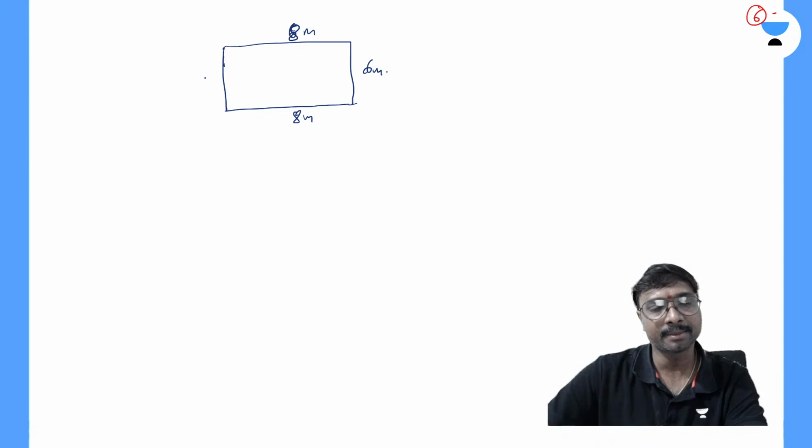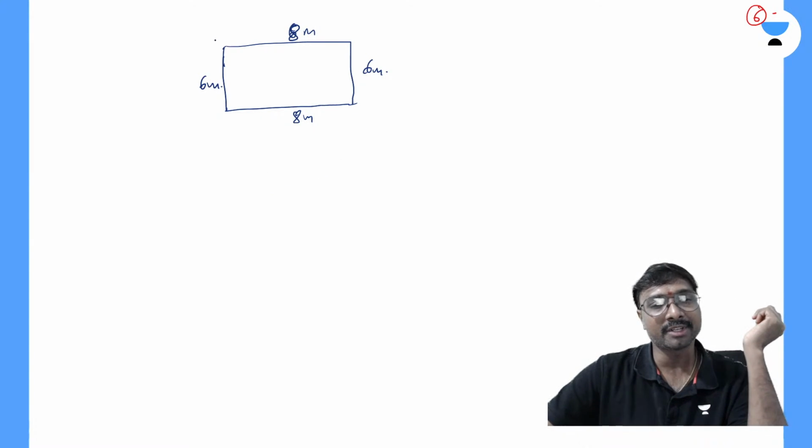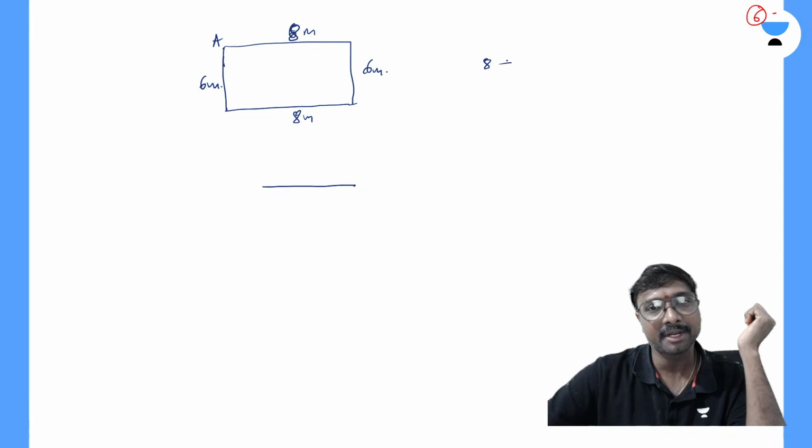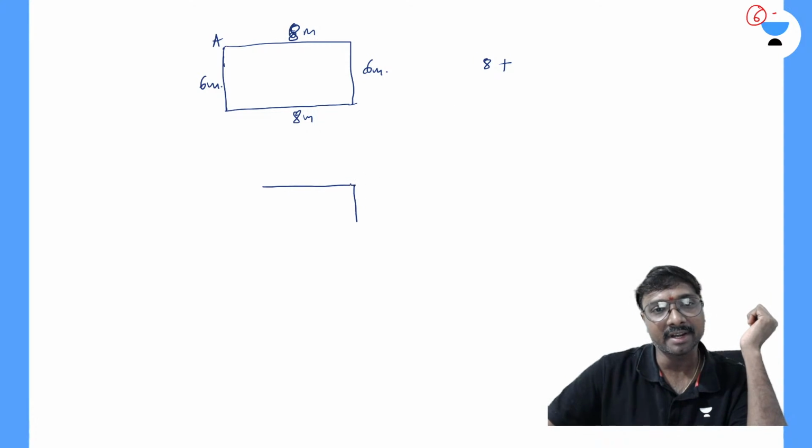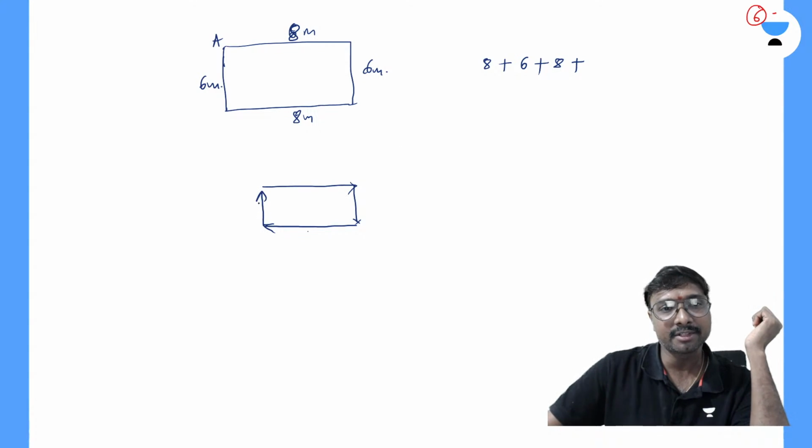Suppose it started at A. So here it is running like this: 8 meters, plus after running here it is running like this, 6 meters, plus again 8 meters, plus again 6 meters, plus over a diagonal it is running.